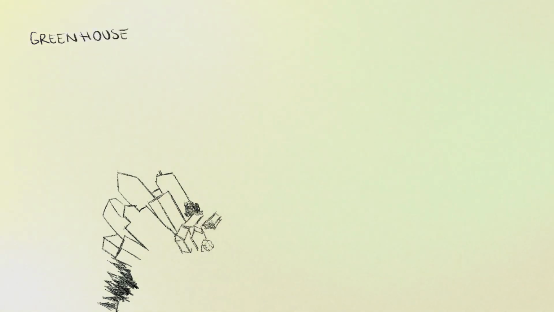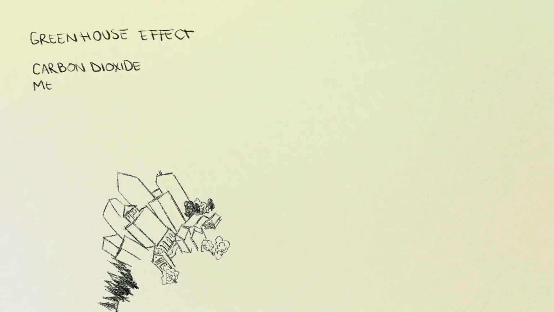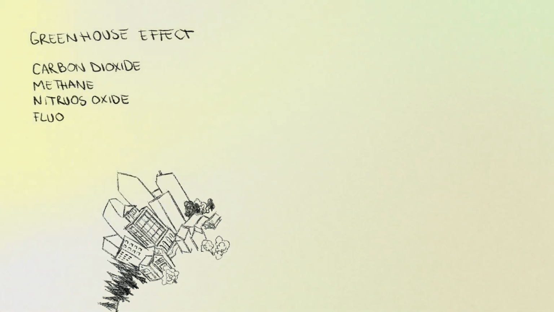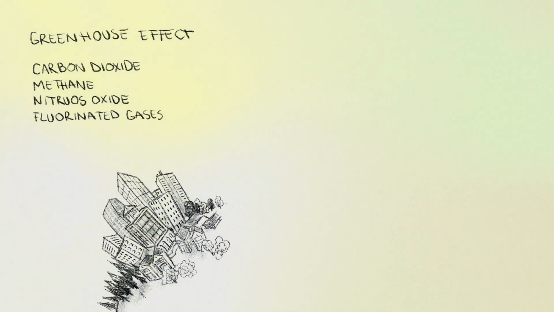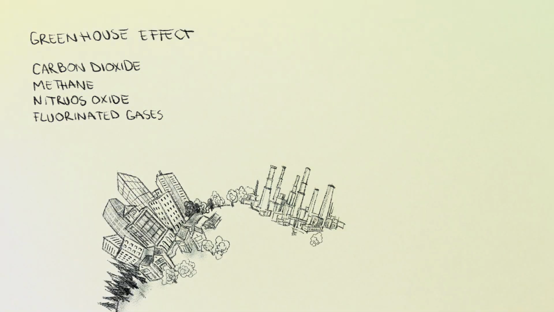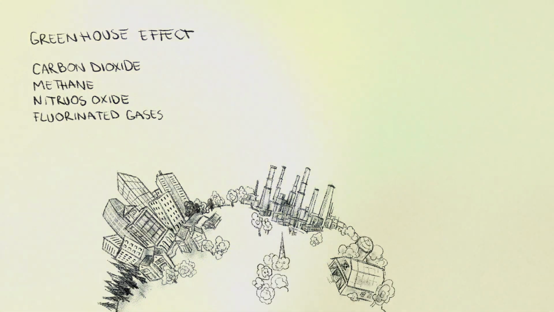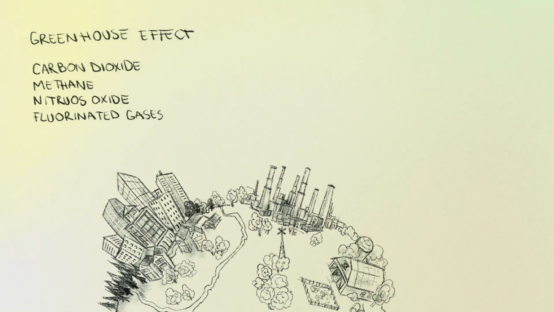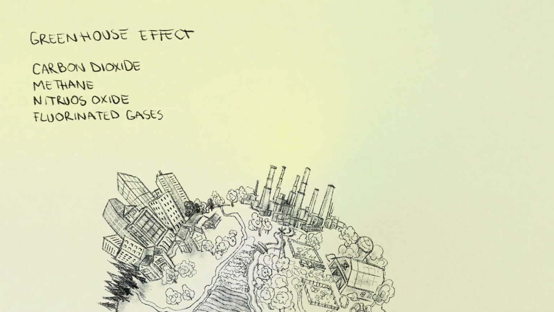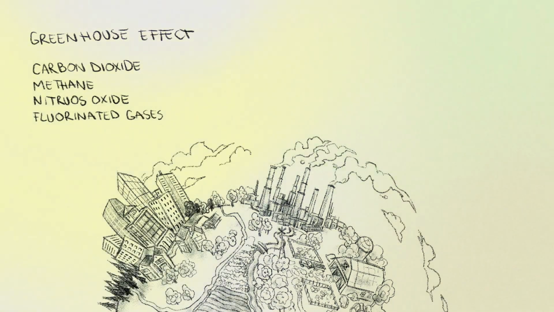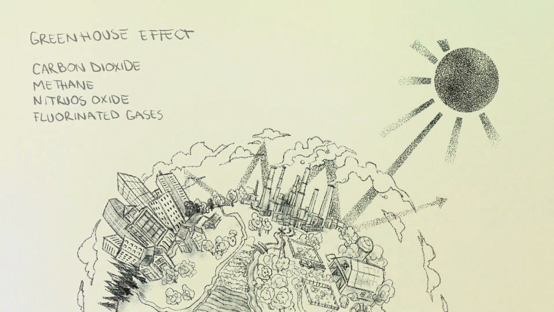Greenhouse gases are gases such as carbon dioxide, methane, nitrous oxide, and fluorinated gases that trap heat in the Earth's atmosphere. They create a greenhouse effect, which is when solar energy from the sun enters the atmosphere but cannot fully escape back into space, causing the planet to warm. Although this effect is natural and necessary for life, human activities have intensified it. The result is global warming and climate disruption, including rising sea levels, extreme weather, and biodiversity loss.